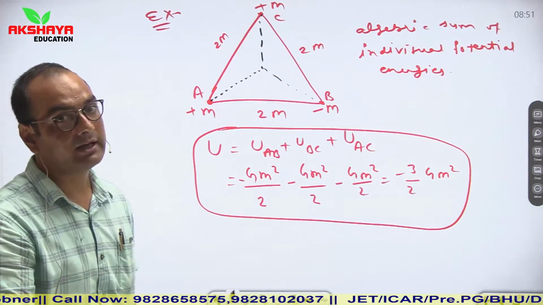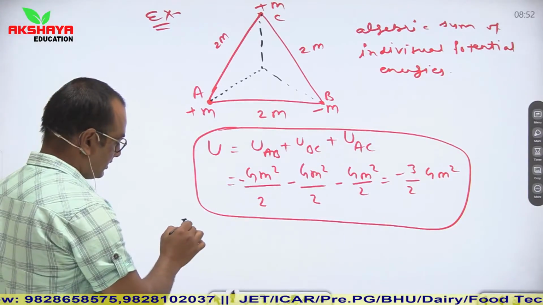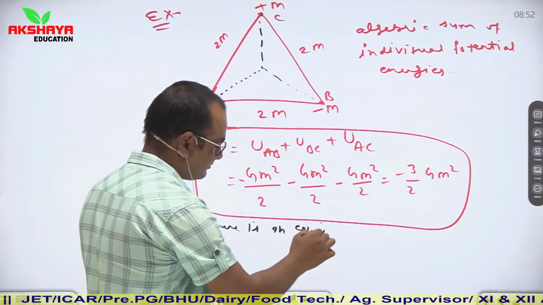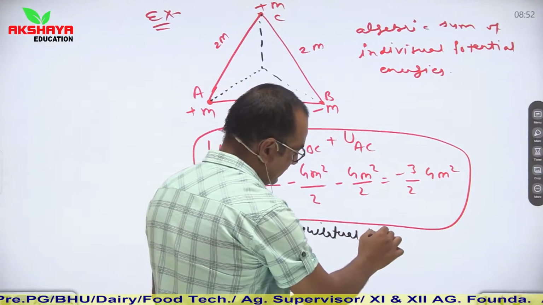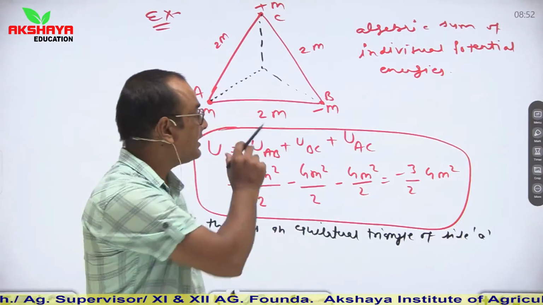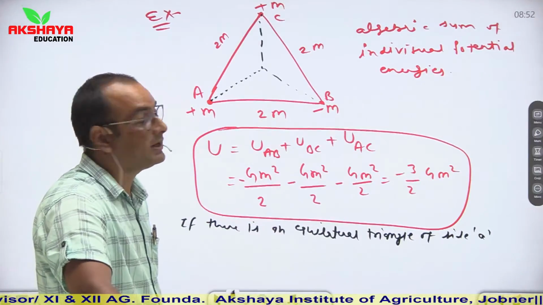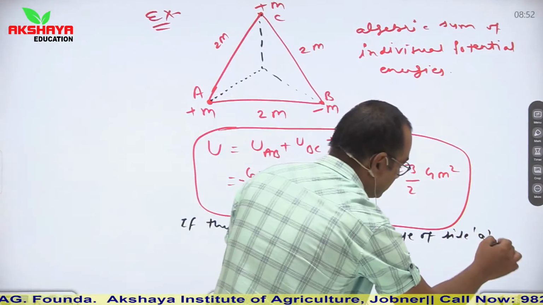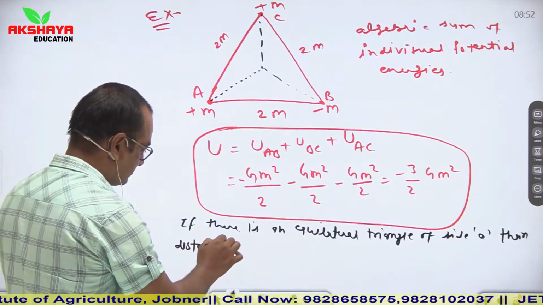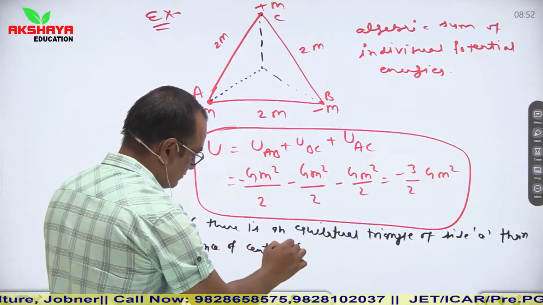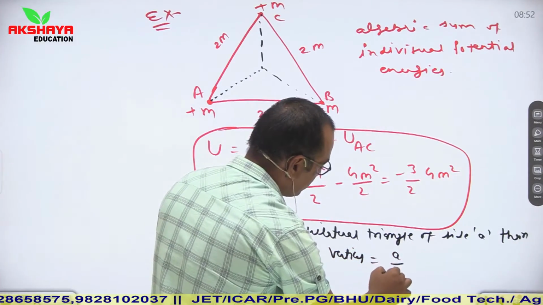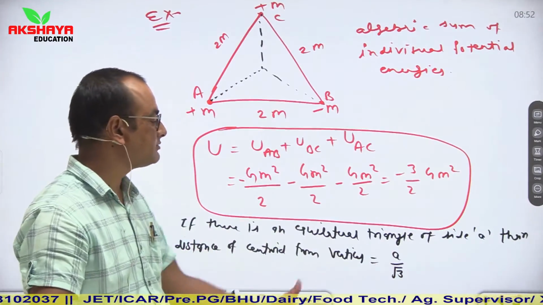So in case of an equilateral triangle of side a, the distance of the centroid from its vertices, what will this distance be, children? a/√3. You have to directly remember that this value is a/√3.